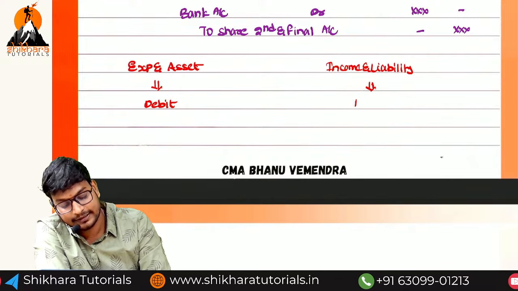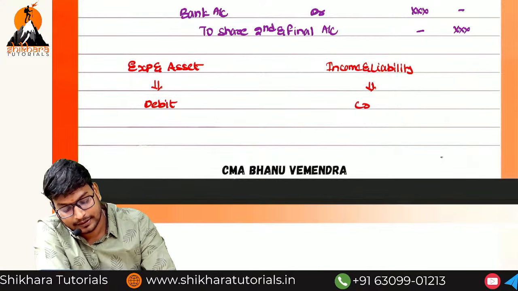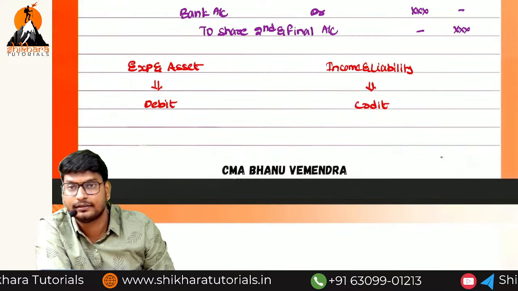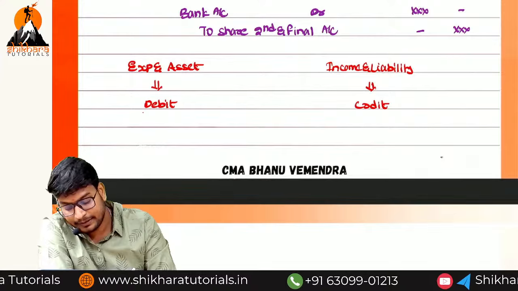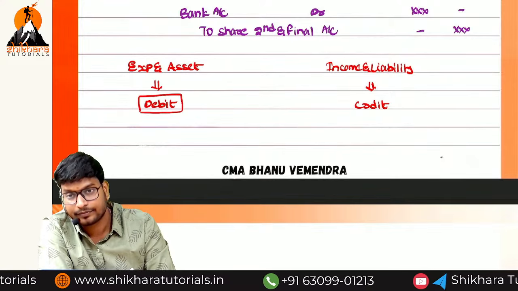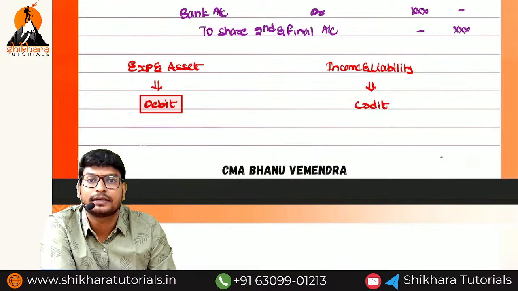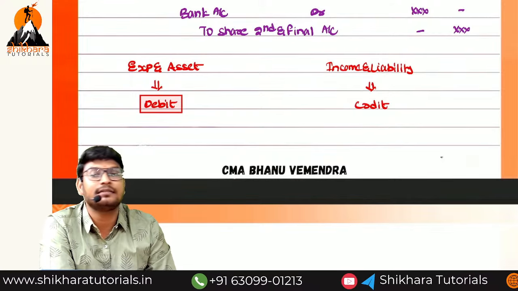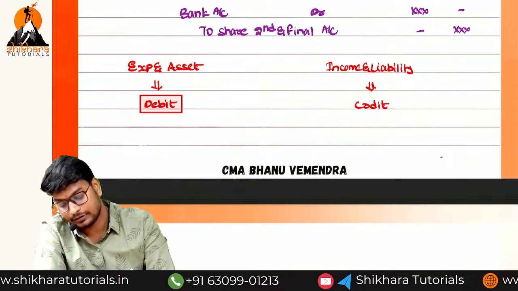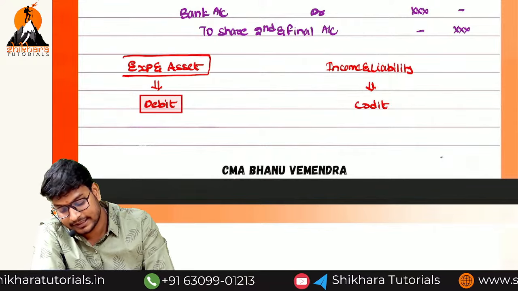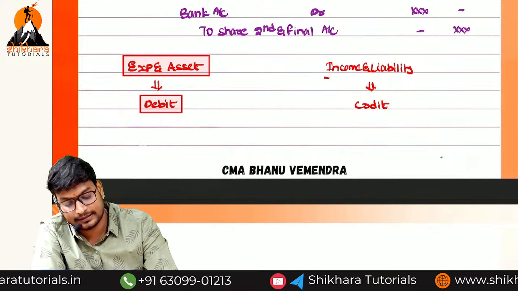Credit. One is a debit, means automatically another one is what ma? Credit. If the debit balance increases, we should do debit only. If the credit balance increases, we should do credit. Decreases means opposite. So remember, forget about the increase decrease ma. Remember these 2 points is sufficient.